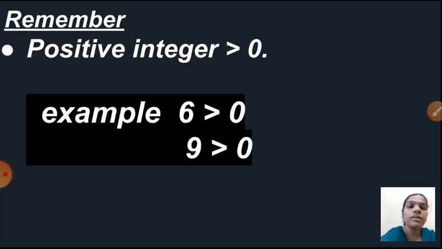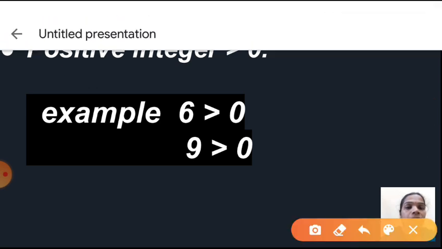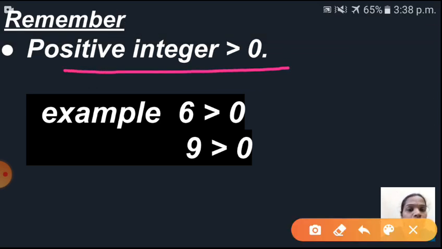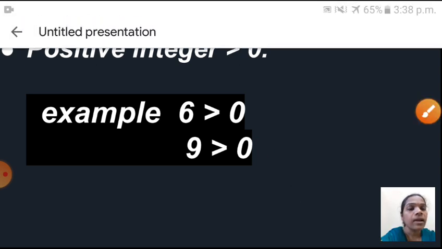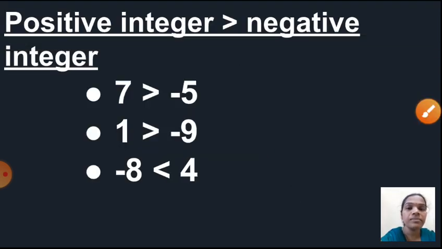See here, a positive integer is always greater than 0. So example also I have given, 6 is greater than 0, 9 is greater than 0. Okay. And next one is, positive integer and negative integer. A positive integer is always greater than a negative integer, because positive numbers are on the right hand side of negative numbers.